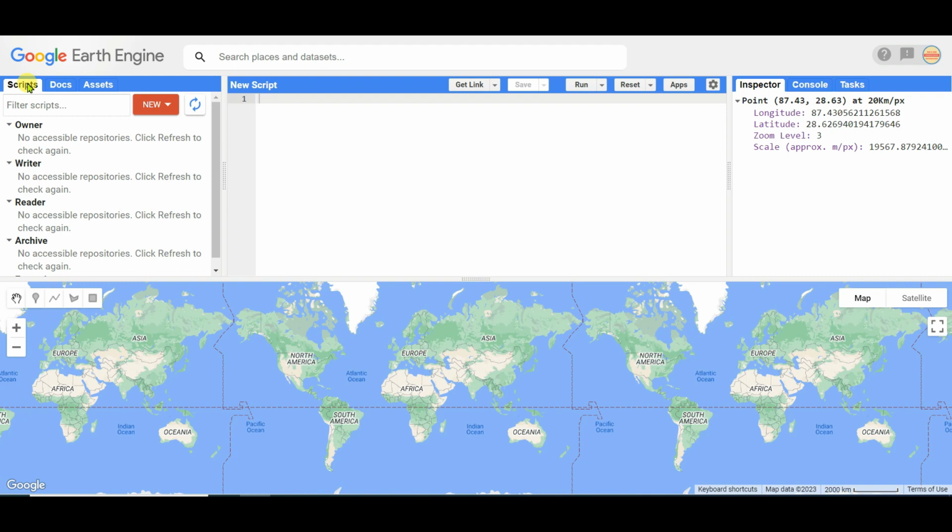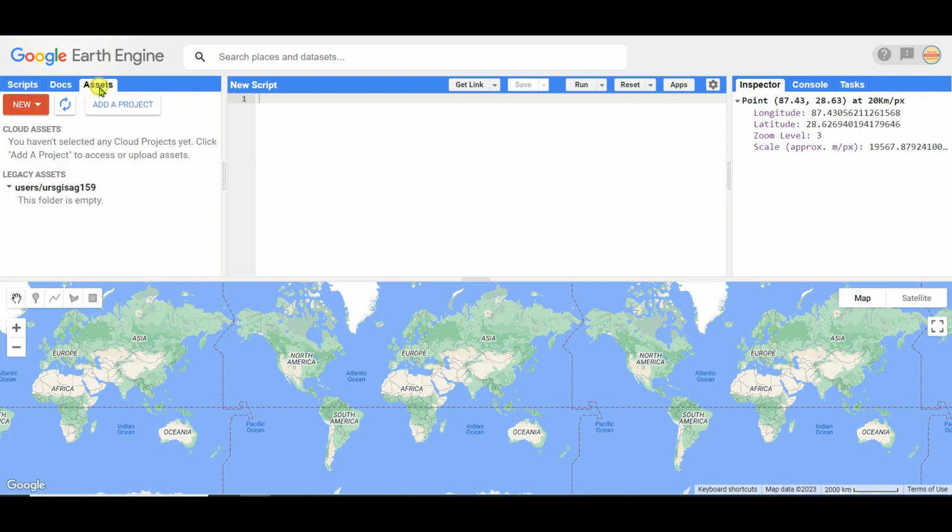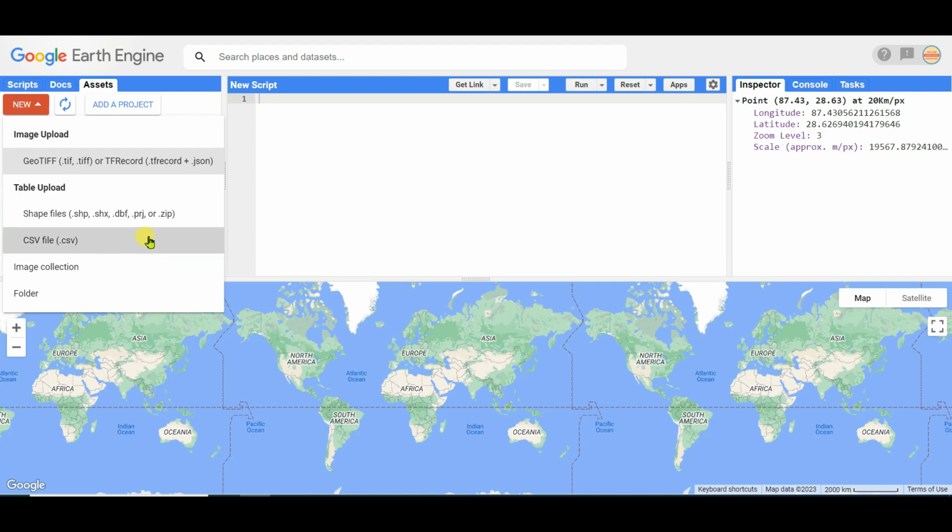In this video, I am going to discuss how to upload any Shapefile for work in Google Earth Engine. You need to select Asset, and here you can see New, Add a Project. Click on New, and I want to upload Shapefile, so I am clicking on Shapefile.